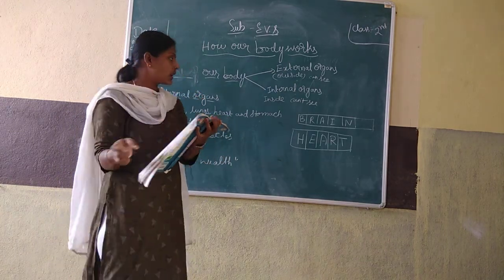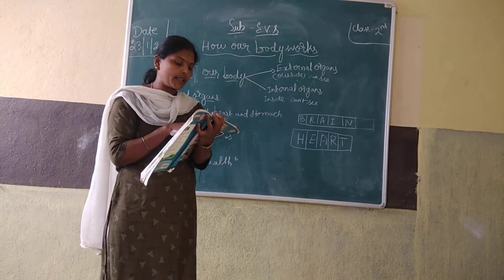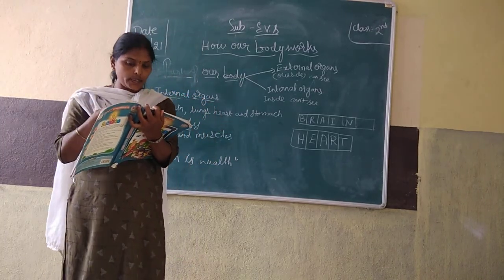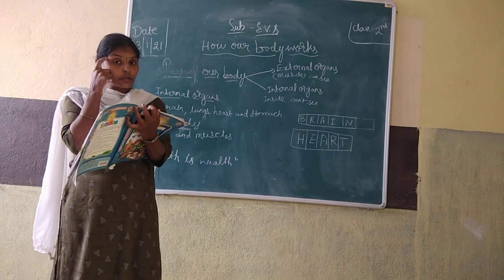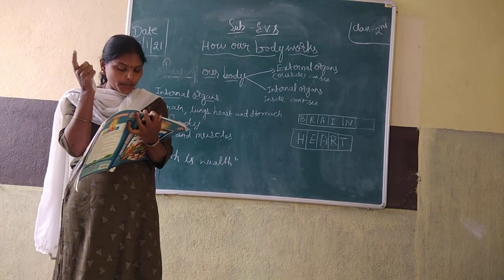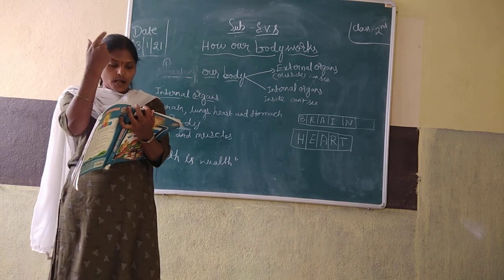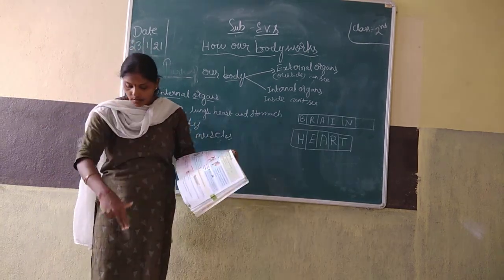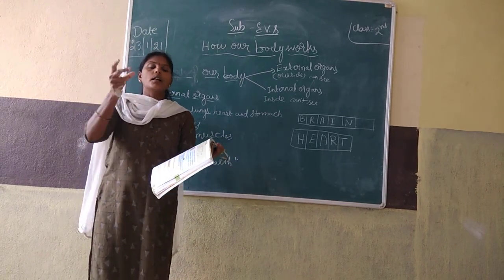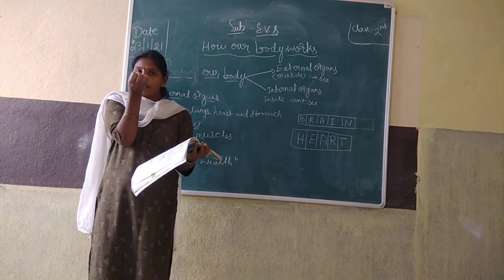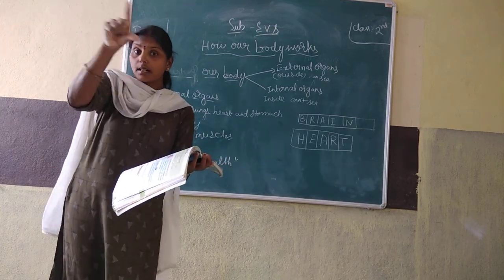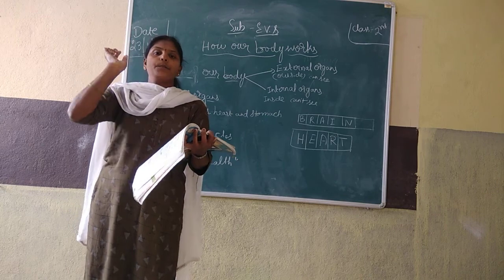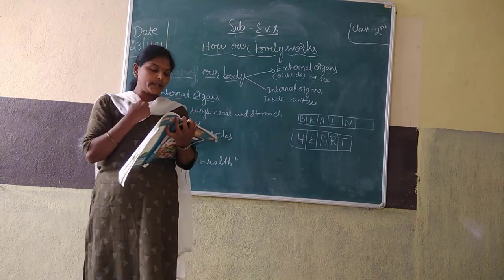Brain. Now come to the brain. The brain is inside our body. It helps us to think, learn, and remember. It controls the organs of our body. All organs are there, no? It controls them, like a remote control for a car. The remote is like the brain. For example, only I am telling.